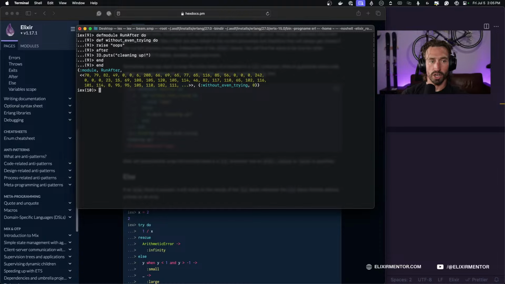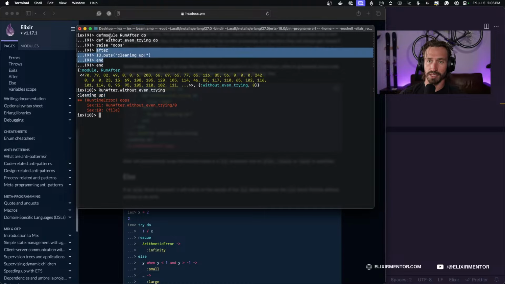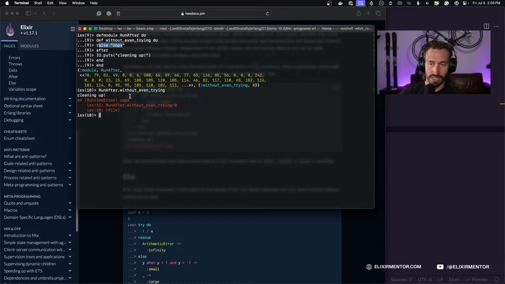And then we're going to call this function with the RunAfter module, and then just call without_even_trying. And we're raising our error, and then we're going to see that even after our error raises, it's still going to run the after block and do the cleaning up code. Yeah, so we see our IO.puts there, and so the after block runs even after an error was raised, which is pretty cool.